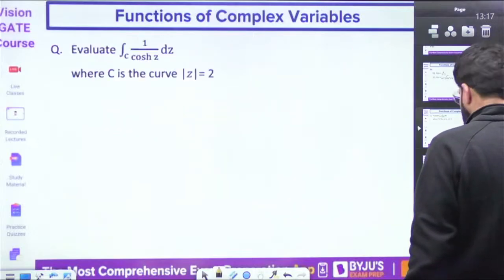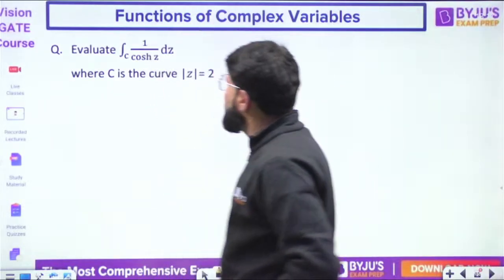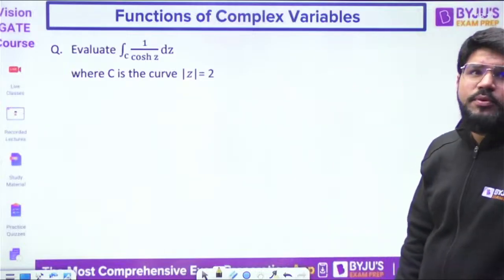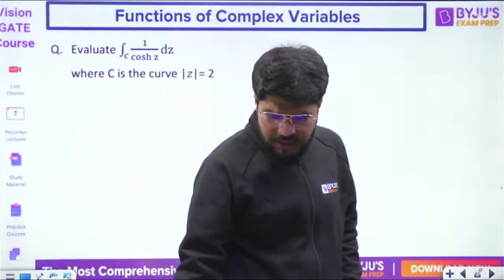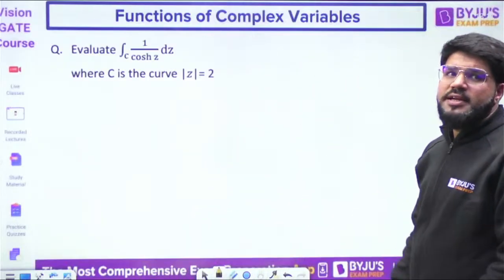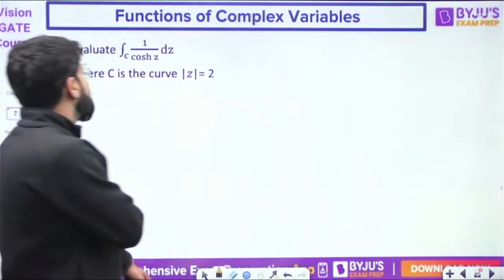Yeah, let's come to this question. Evaluate the integral of 1 upon cos hyperbolic z dz, where c is the curve mod z equal to 2. Yeah, correct Chaitanya, correct Ashwani. C is the curve mod z equal to 2. See, where c is known as the curve mod z equal to 2.